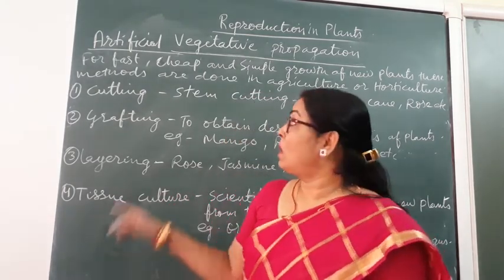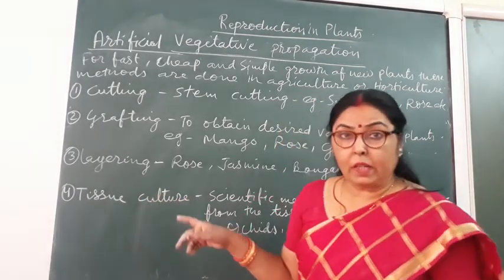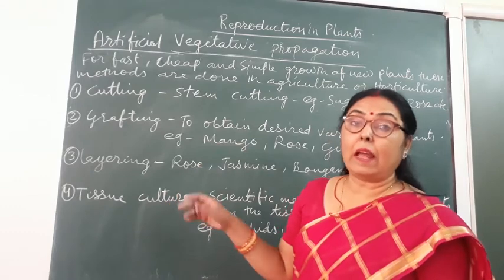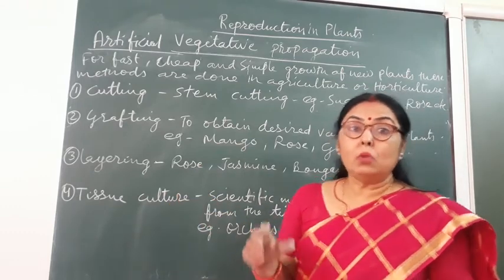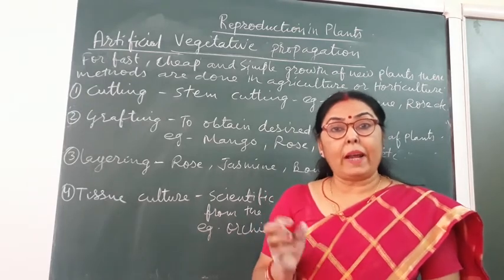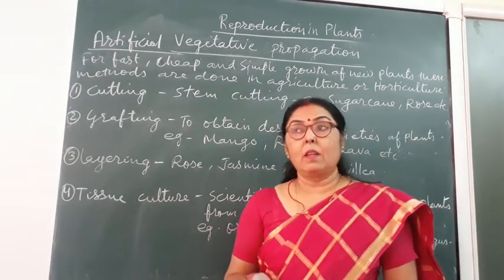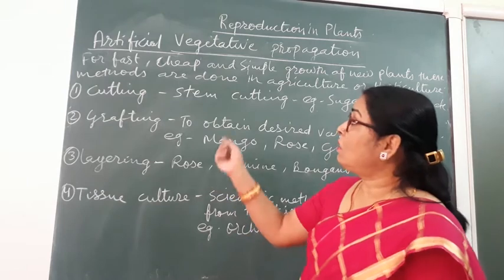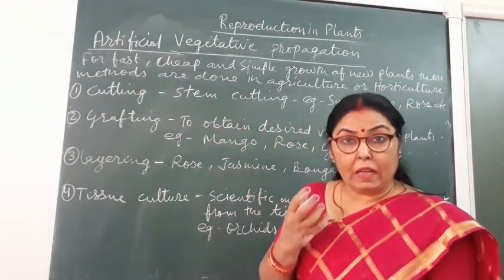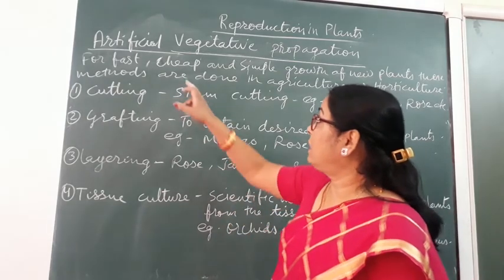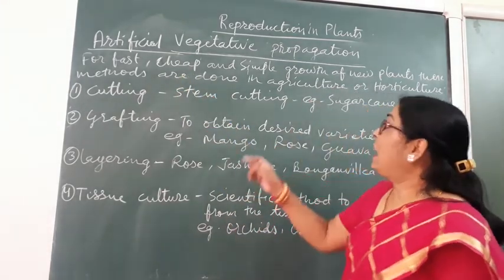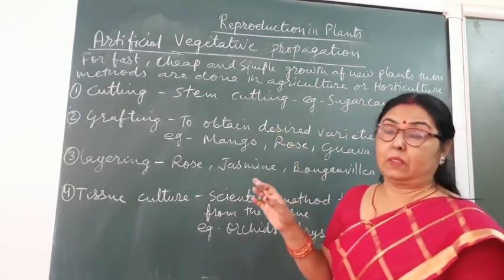So all the methods which we will read are done by human beings, and for what purpose? To obtain new improved varieties of plants, and these methods are very fast, meaning very little time taken, cheap, less expensive, and very simple methods.